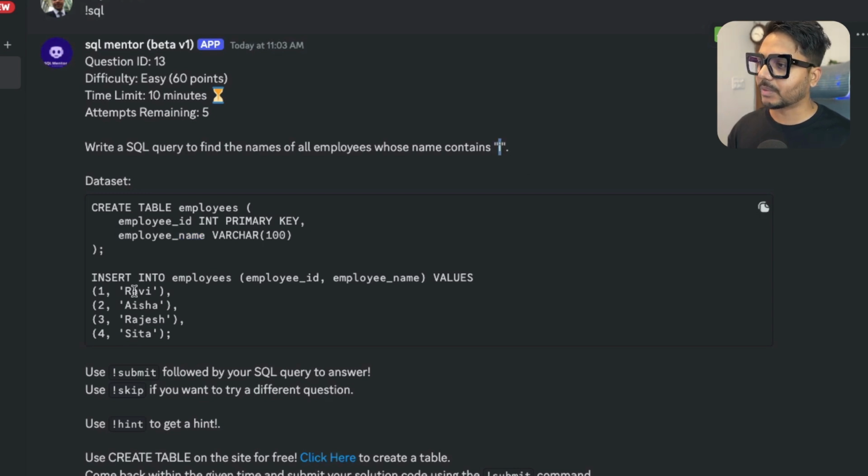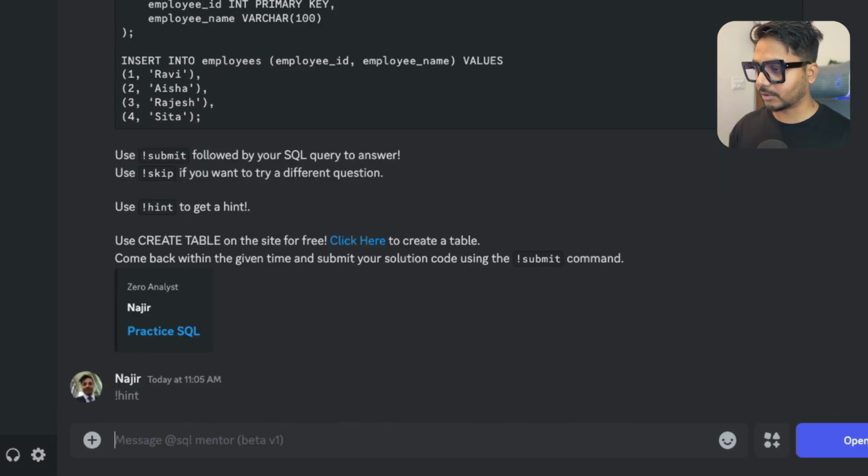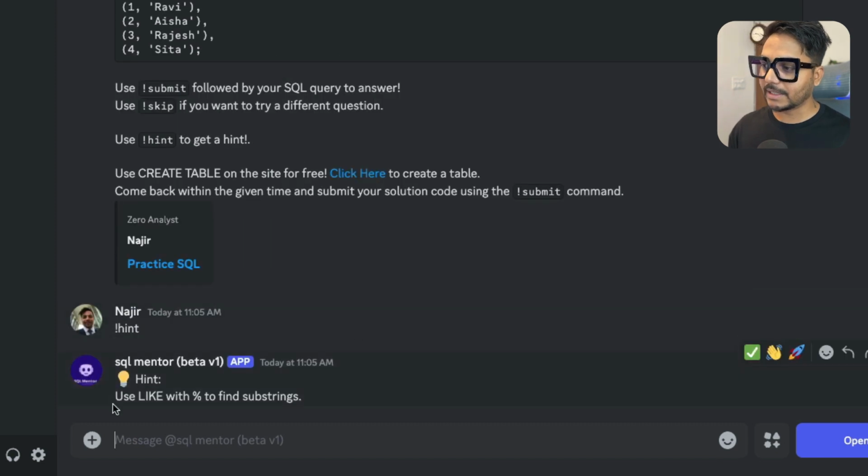So that's going to be Rabi. Rabi has an I, and the other is Sita. Okay, so these two employees have an I in their name. Let's go ahead and see how we can solve this problem. And if I need a hint, you can see there is a hint option also available. If I just need a hint, I can type hint. Okay, so it's going to give me a hint. It says use LIKE with the percent sign to find the substring. So you can see the hint is also available.